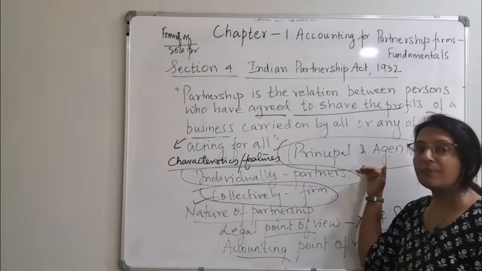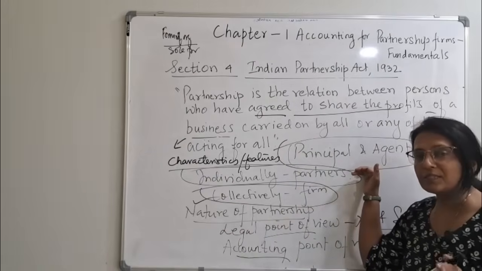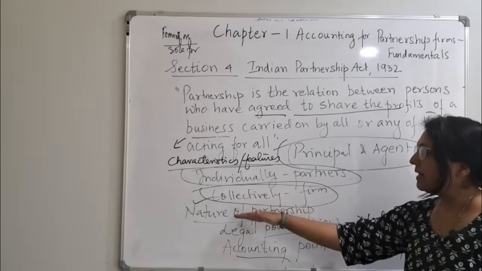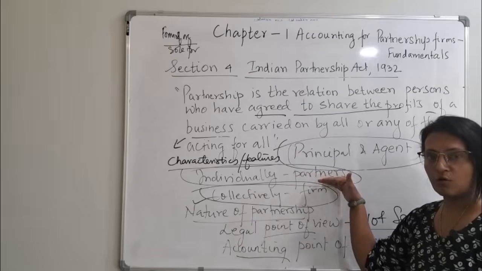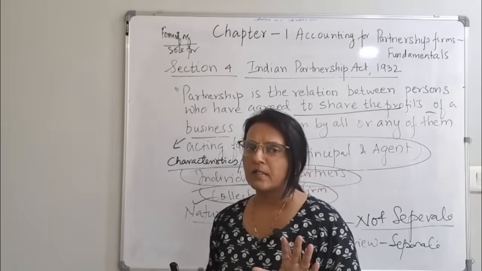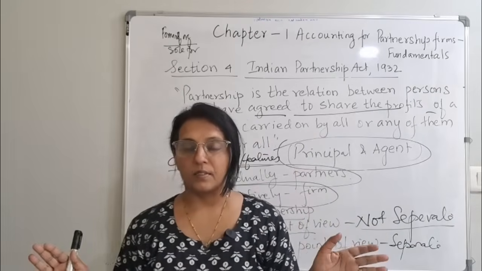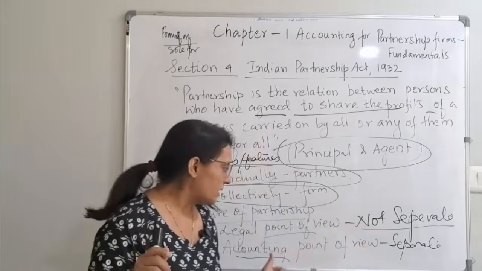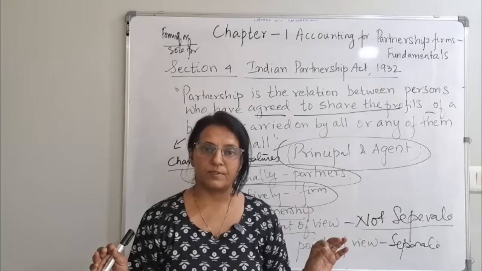They play the role of principal and agent. The partners are principal and agent for each other. Collectively they are called a firm, and individually they are called partners. When we come to the nature of partnership from the legal point of view, they are not separate. But from the accounting point of view, they are separate.